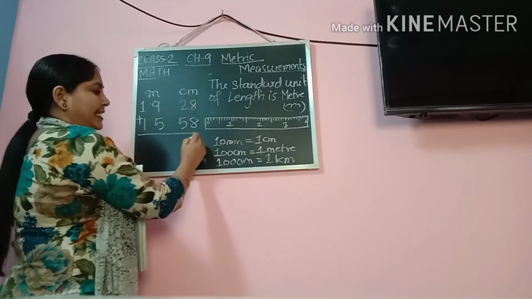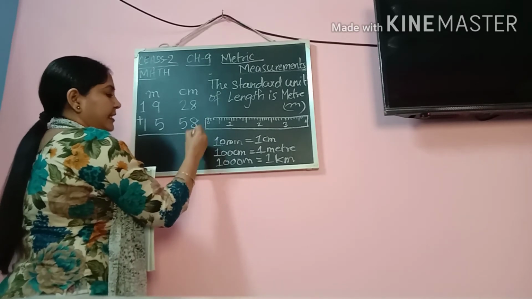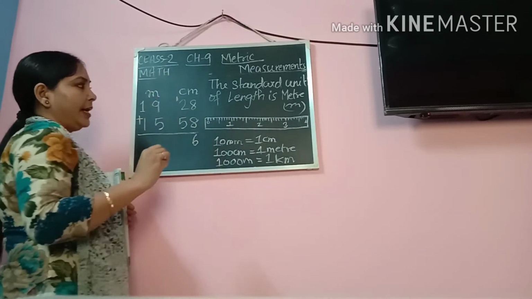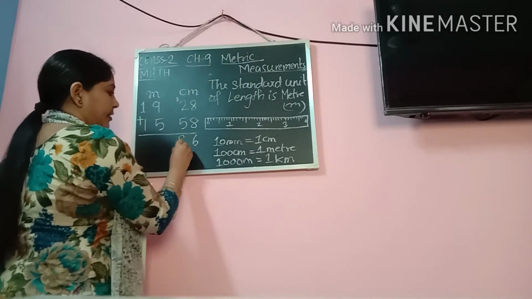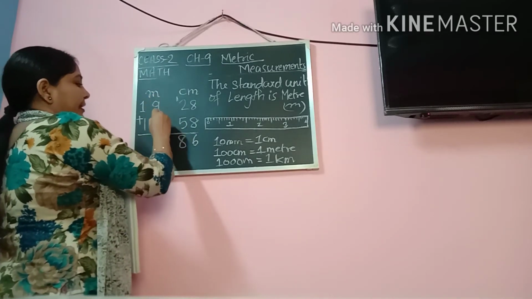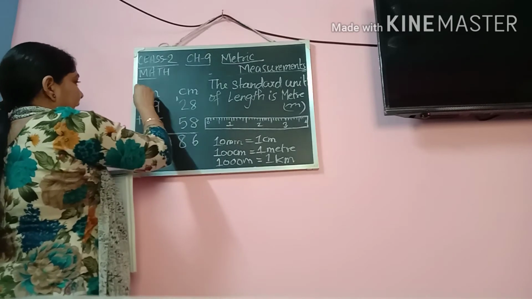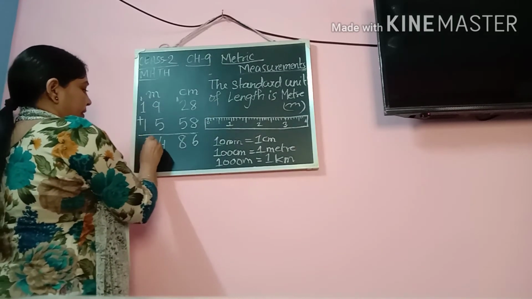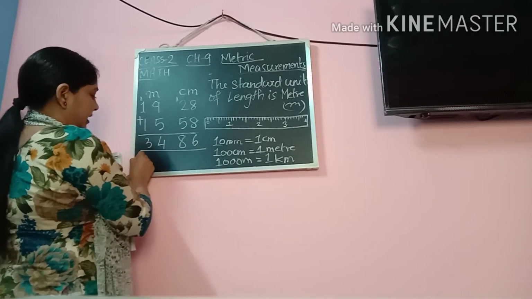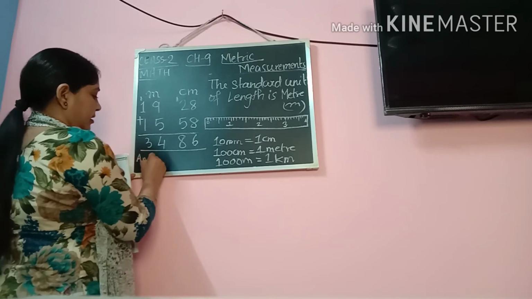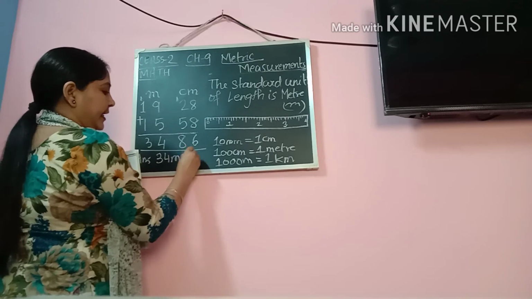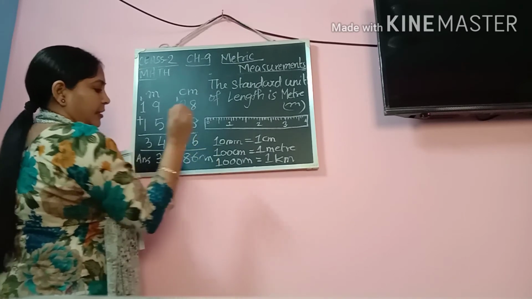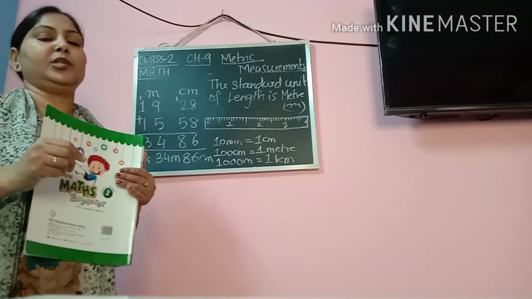Like 8 plus 8 is 16. 6, again carry over 1. 1 plus 2 is 3. 3 plus 5 is 8. Okay, done. 9 plus 4 is 13, carry over 1, 3. So when you are writing the answer, your answer will be like this: 34 meter, 86 centimeter. Always do it in this way.